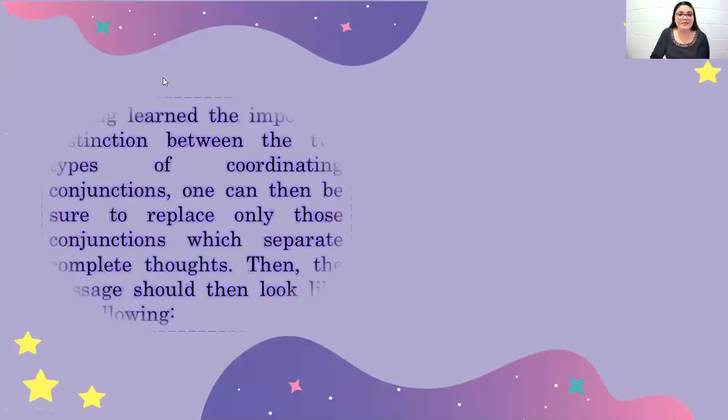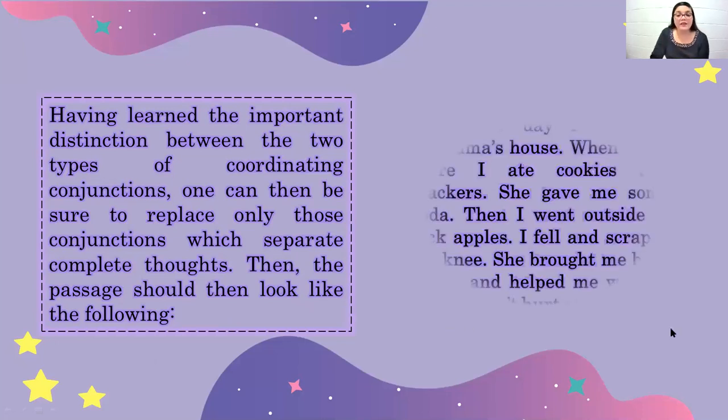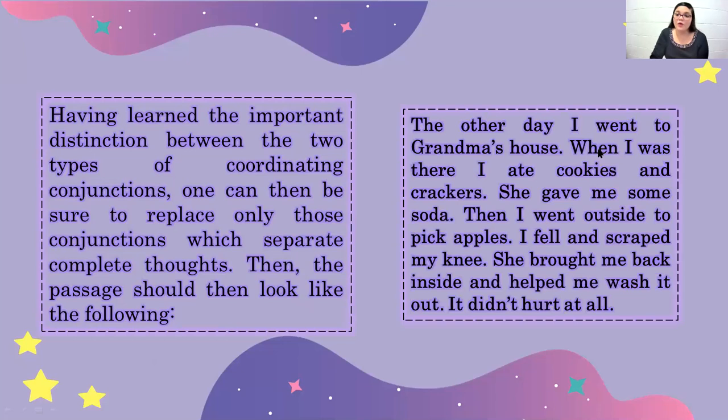So here, having learned the important distinction between the two types of coordinating conjunctions, one can be sure to replace only those conjunctions which separate complete thoughts. Then the passage would look like this. The other day, I went to grandma's house. When I was there, I ate cookies and crackers. This one is just a conjunction. She gave me some soda. Then I went outside to pick apples. I fell and scraped my knee. She brought me back inside and helped me wash it out. It didn't hurt at all. Now I'm using periods to separate only independent clauses.